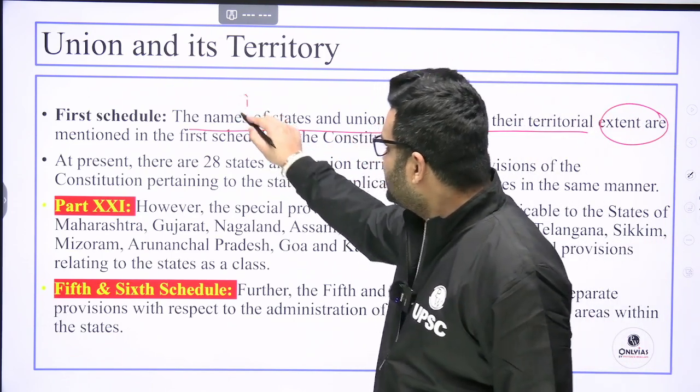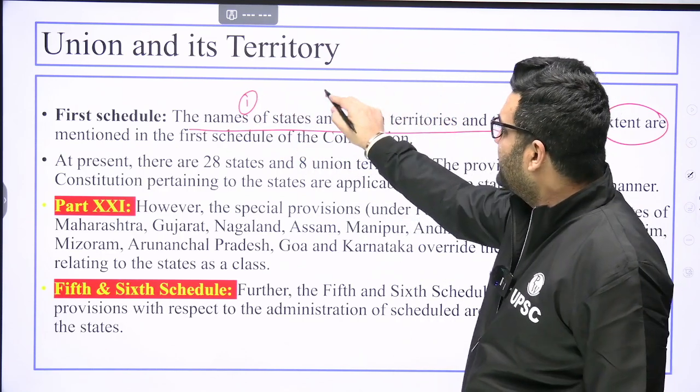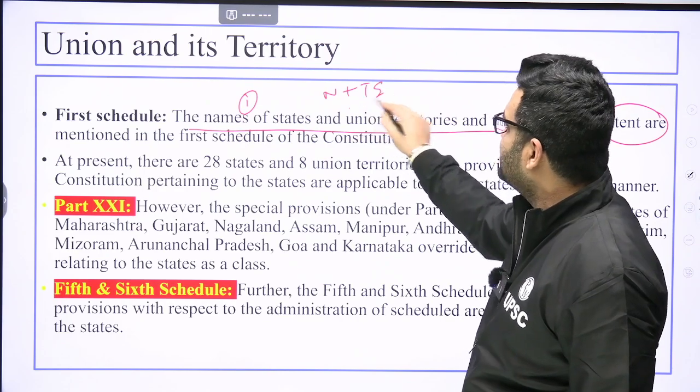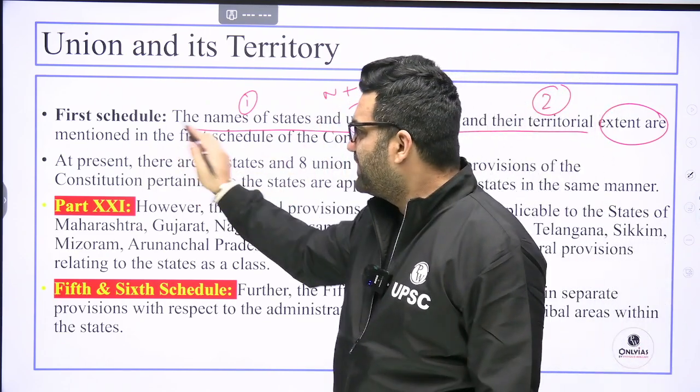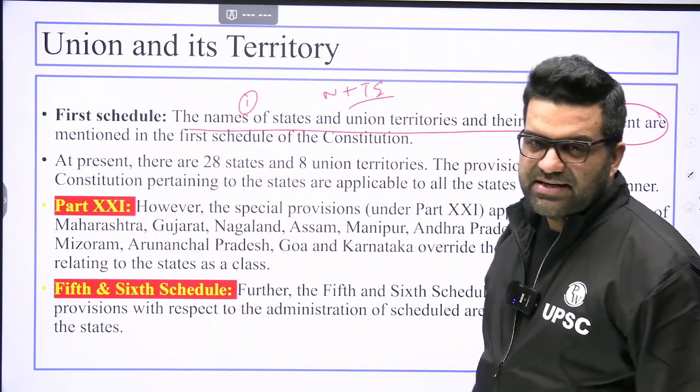Now, first, the names of states and union territories and their territorial extent are mentioned in the Constitution. So two things are mentioned: name plus territorial extent of the states. Make notes in this manner. At present there are 28 states plus 8 union territories.